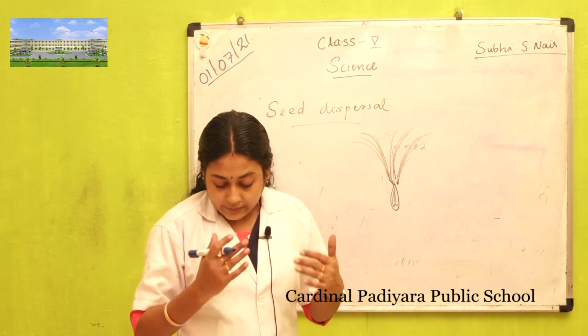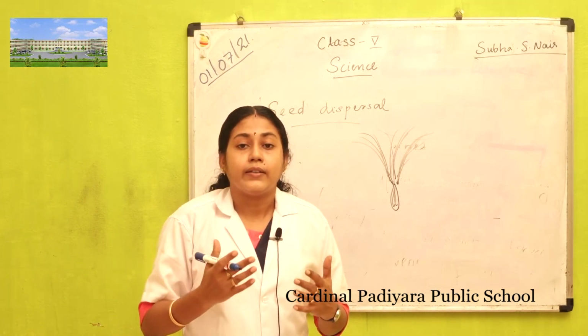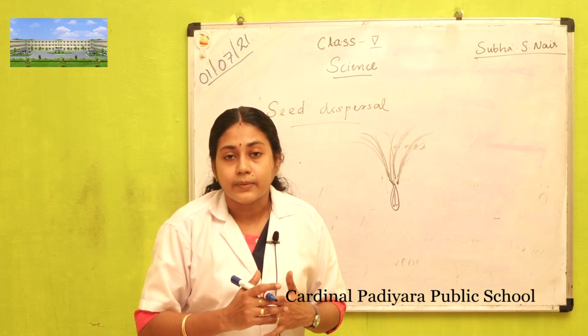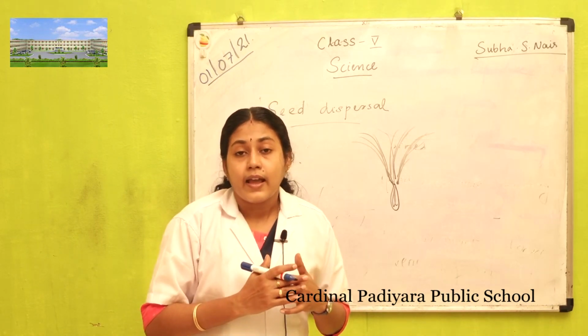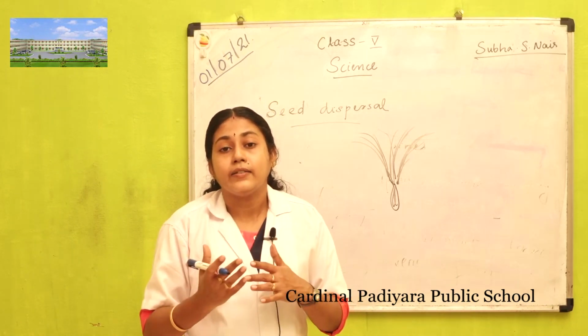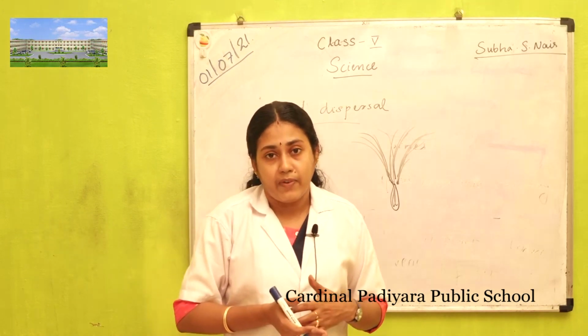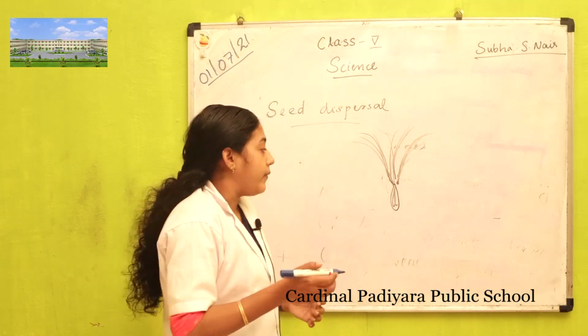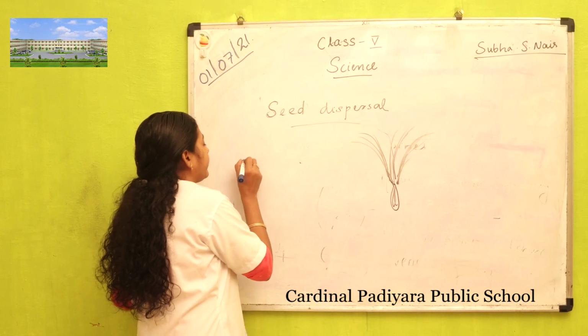And this is the mechanism by which plants produce seeds or spores, and these spores or seeds spread in different ways. What are the ways by which seeds spread?